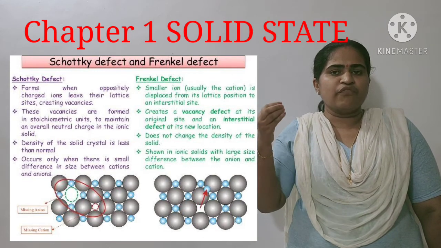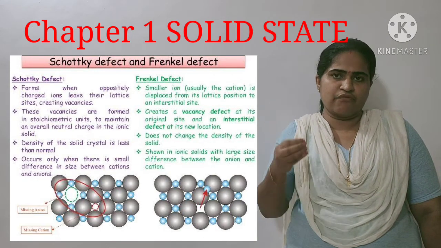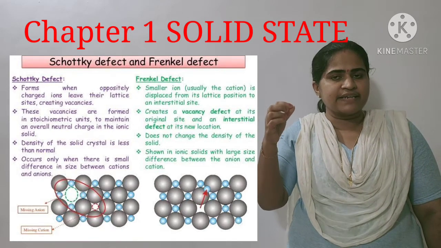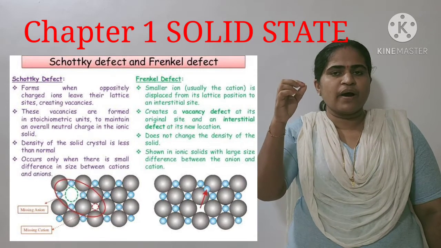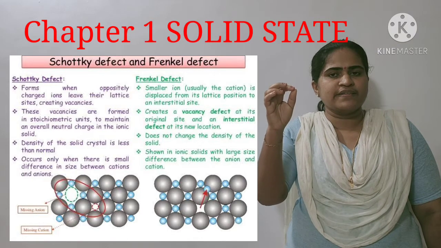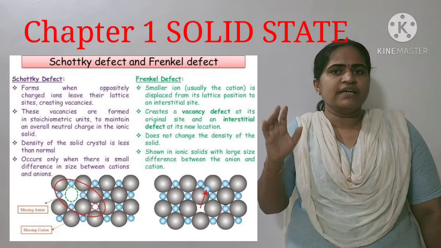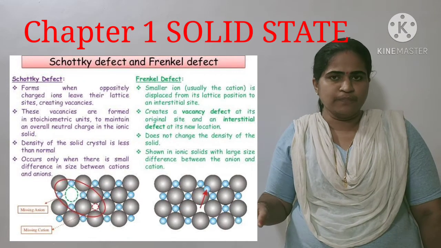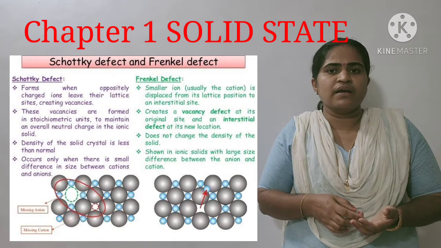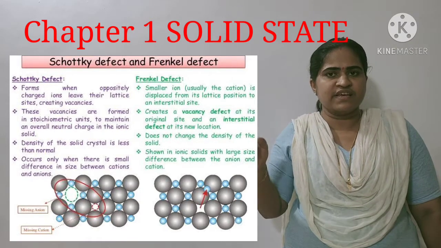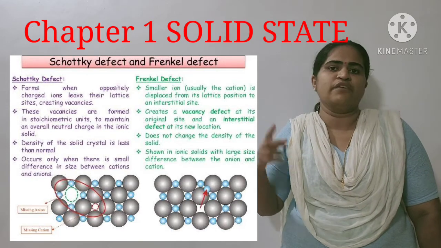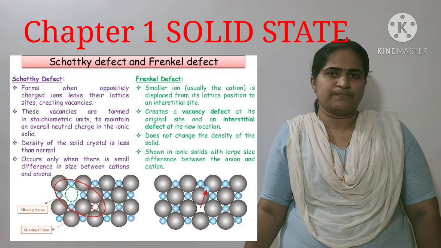Again we consider Frenkel defect. In Frenkel defect, an anion or a cation is missing from its lattice point and occupies the interstitial gaps. Usually, cations occupy the interstitial position. Here, the density remains the same. An example for that is AgCl, AgBr, etc. Here we see AgBr is a solid which shows both Schottky defect and Frenkel defect.